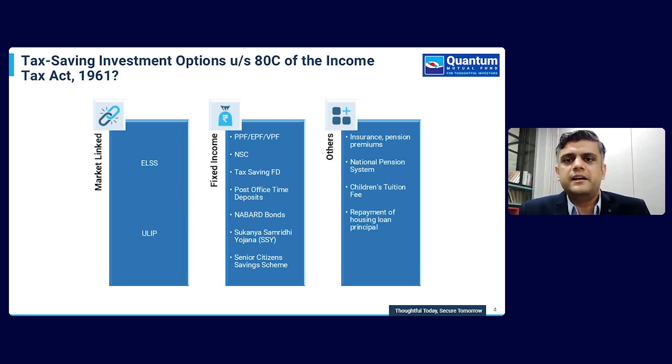The third category is others. Here it involves insurance premiums and pension premiums, the National Pension Scheme. Then you have children's tuition fee and repayment of home loan principal.